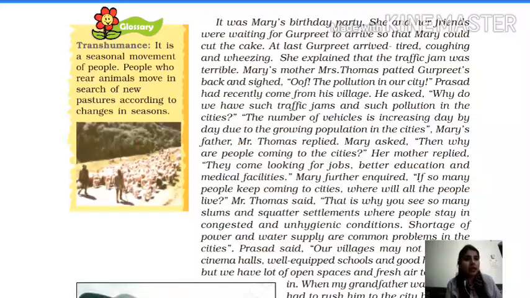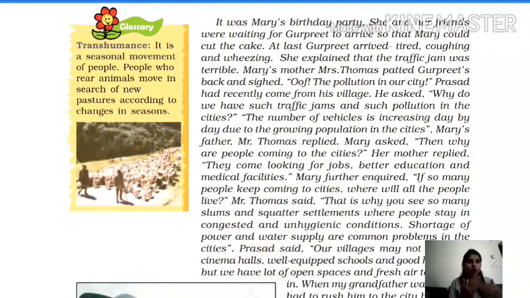She and her friends were waiting for Gurpreet to arrive so that Mary could cut the cake. Whose birthday is it? It is Mary's birthday, and she is waiting for one more friend, Gurpreet, because she wanted to cut the cake, and she was just waiting for Gurpreet's arrival. So at last Gurpreet arrives.